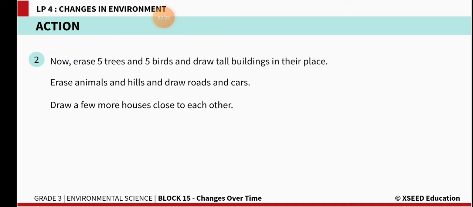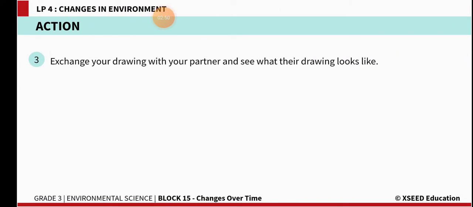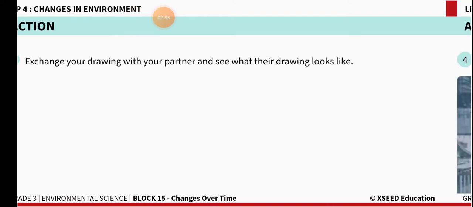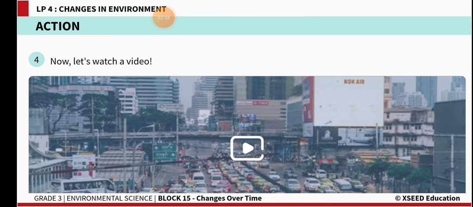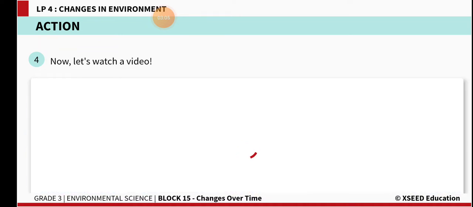And erase the animals and hills and draw roads and cars in that place. Draw a few more houses, some houses which are very close to each other. Now exchange your drawing with your partner and see what their drawing looks like. After erasing all those, your drawing will look like this.